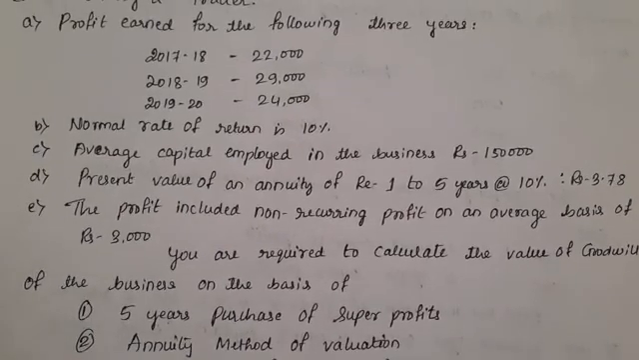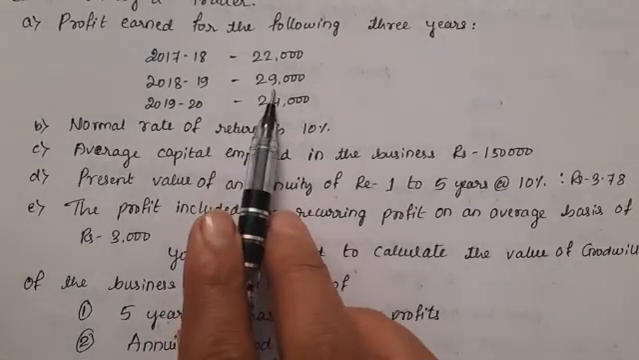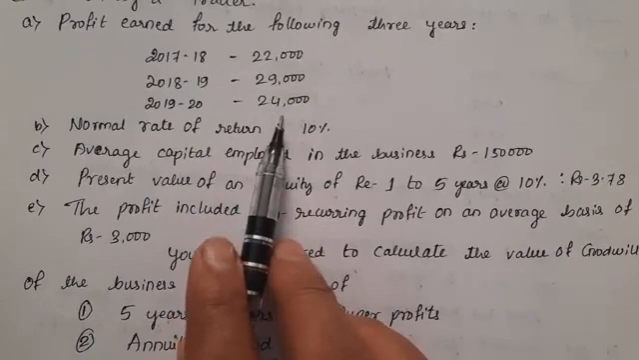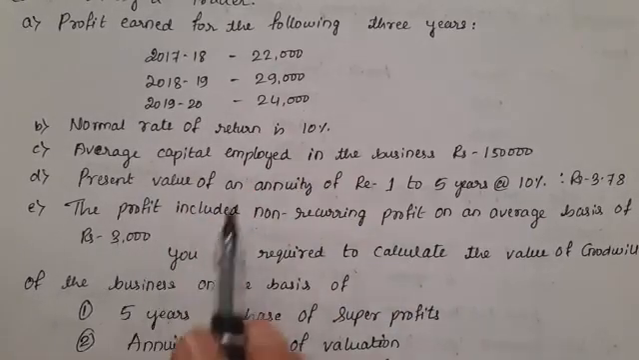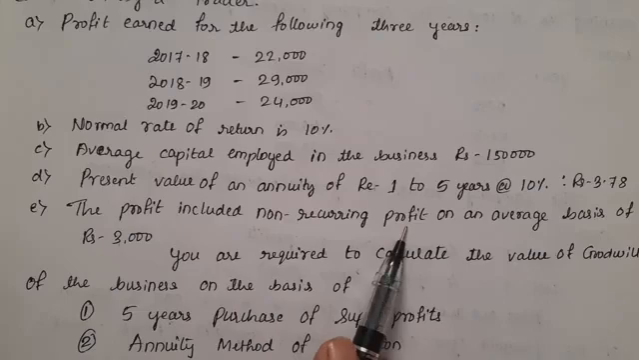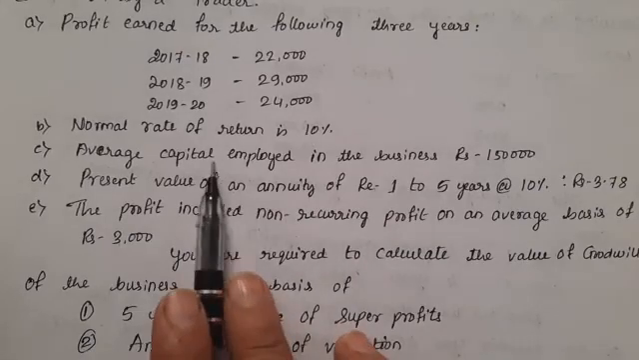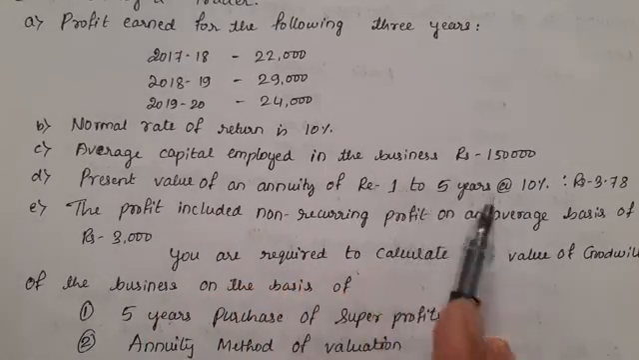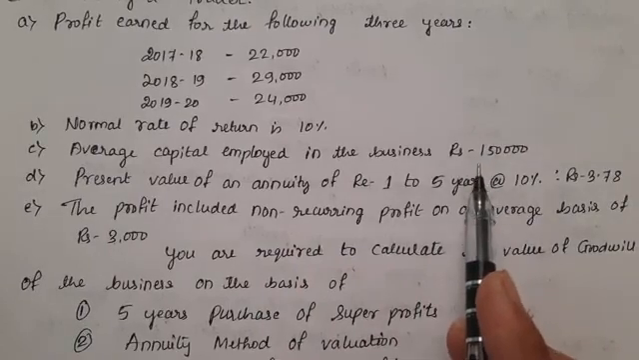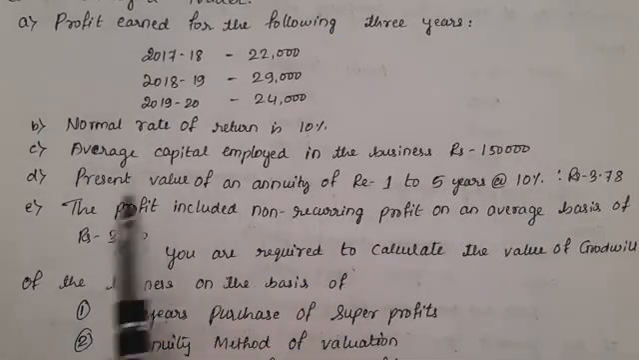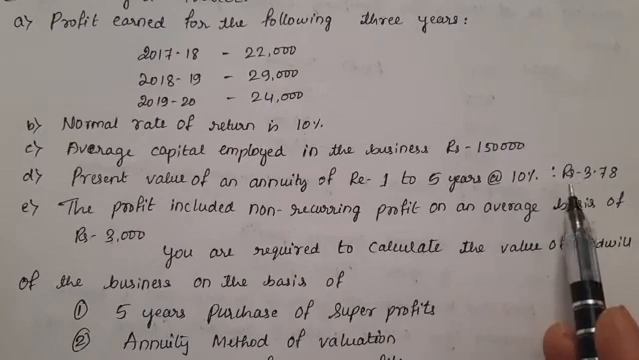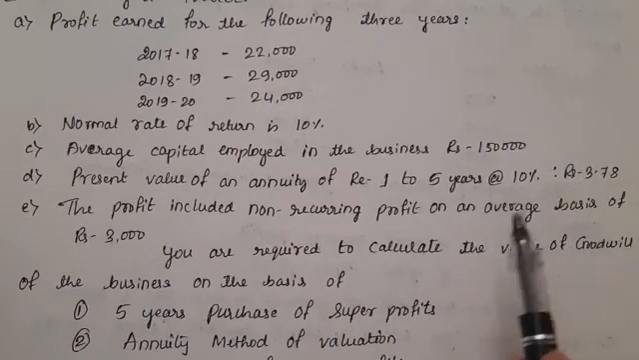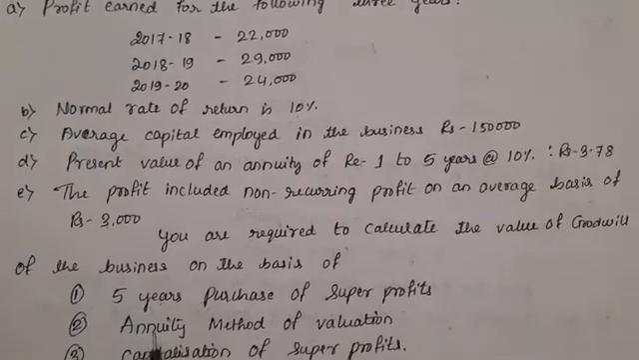That's why the first year is 22,000, second year 29,000, third year 24,000. Among these 3 years' profit, you have to deduct rupees 3,000 as non-recurring profit while ascertaining the average profit. And this average capital employed is to be considered to find out the normal profit. Here the normal rate of return is given. Then the annuity value is given. This amount is to be considered for calculation of value of goodwill under annuity method.